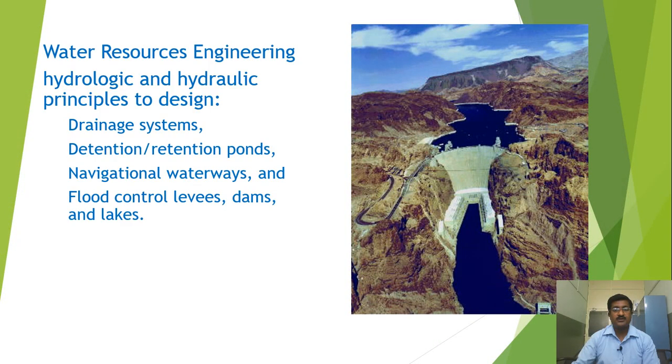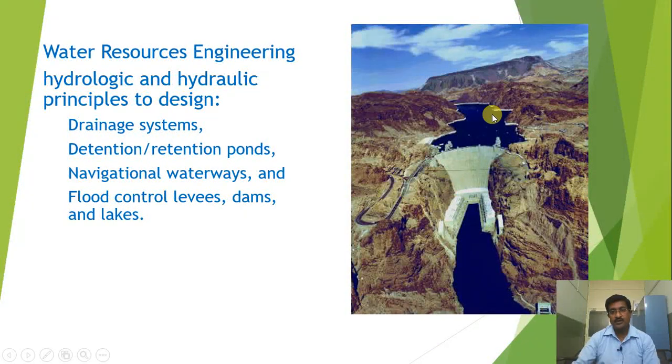Then also we are going to study the various types of dams. In water resources, especially the hydrological and hydraulic principles of design, various drainage systems, retention ponds, navigation, also flood controls, especially dams and lakes.